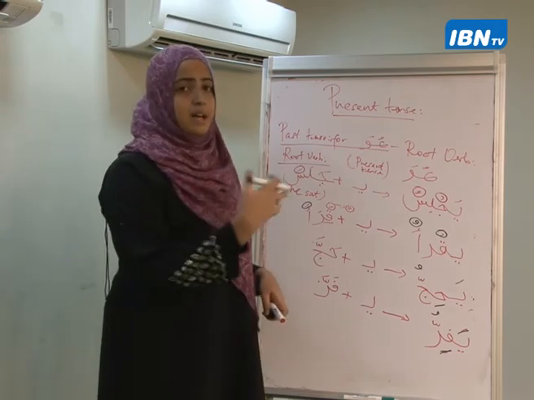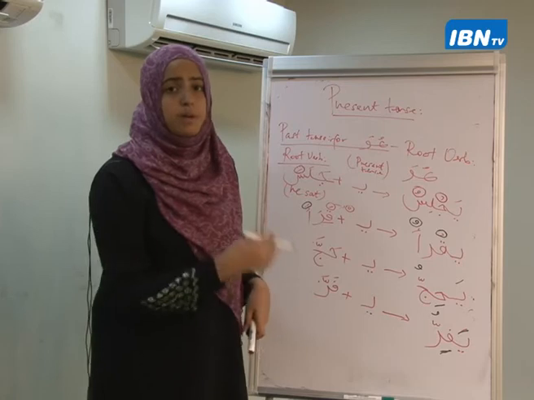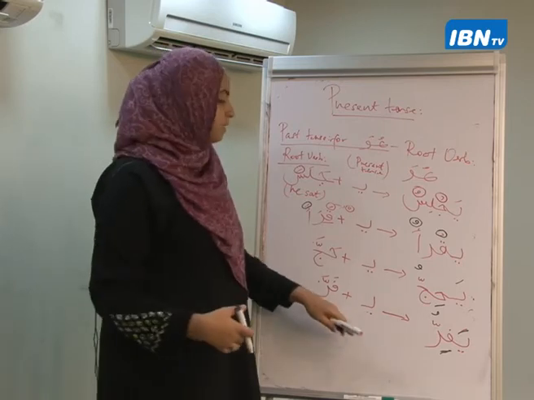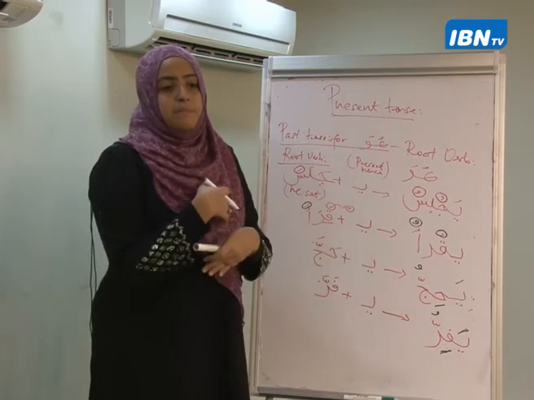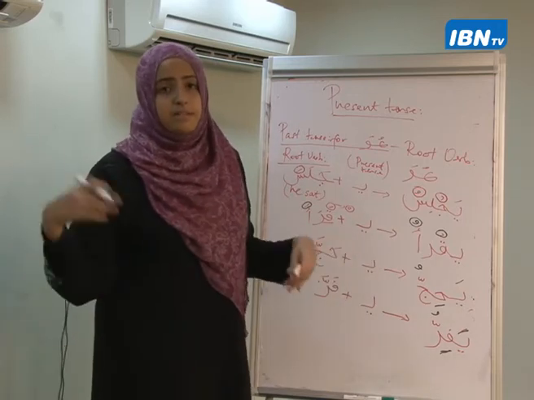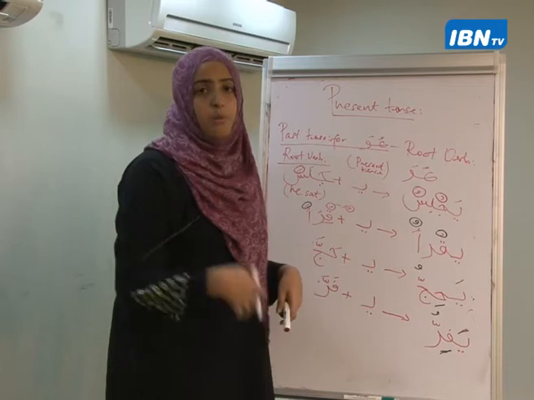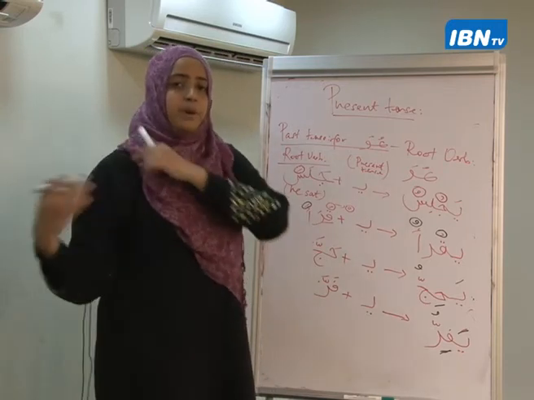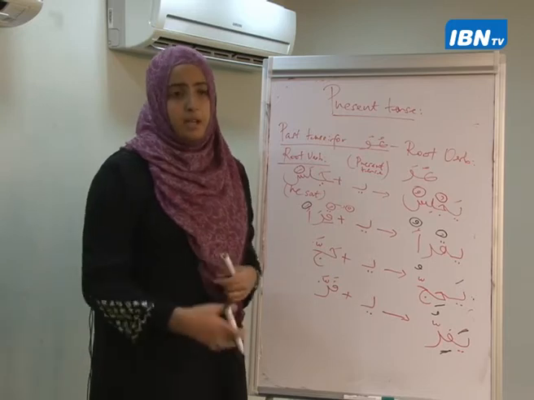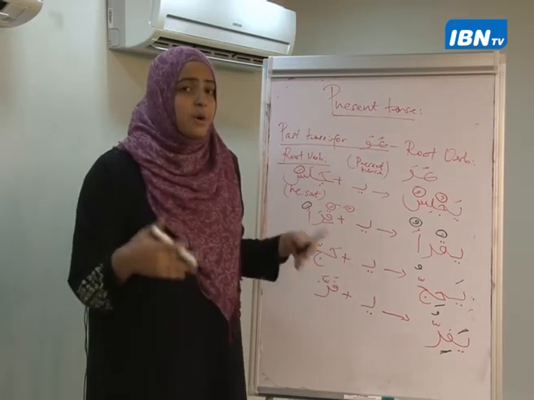يفر المرء من أخيه وأمه يفر المرء من أخيه. You know, on the day of judgment when everyone will start fleeing away, people will run away from their brothers. يفر المرء من أخيه وأمه وأبيه. The man will run away from his mom, from his dad. No one will want to help each other on that day.